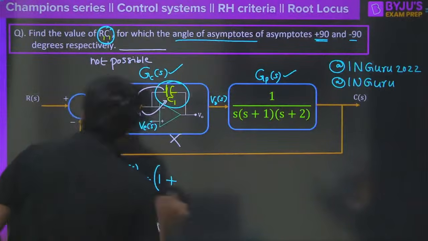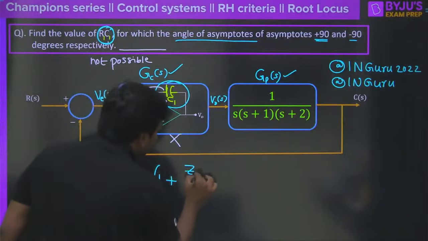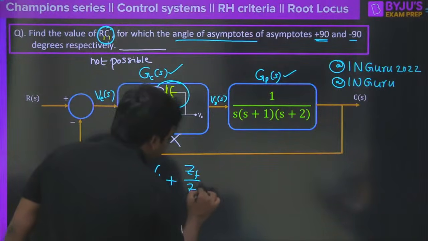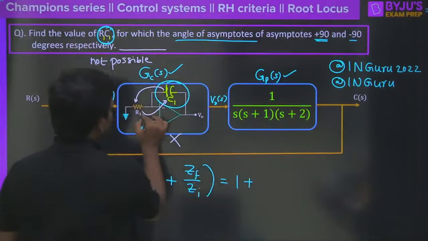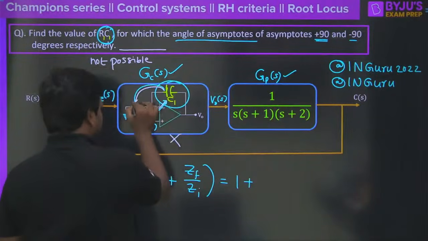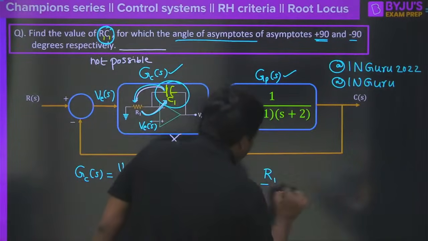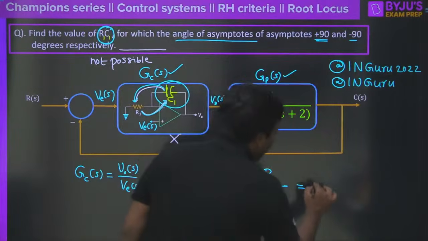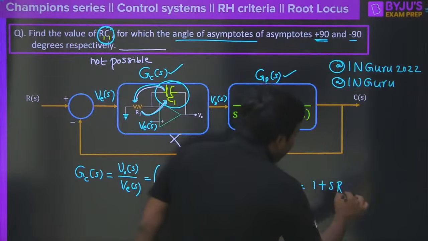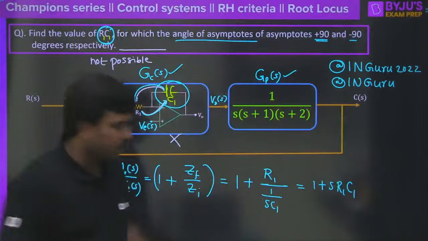Here again, you have to write ZF, the feedback impedance, divided by the input impedance. So what will you get here? The feedback impedance, because you have shifted the resistor to here and the capacitor to here, correct? Then the feedback has the resistor R1 and here we have SC1. So what will we have now? We will have 1 plus S into R1 C1 here, clear? Right? So you will have this transfer function.